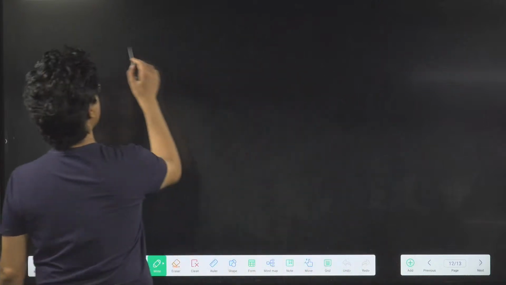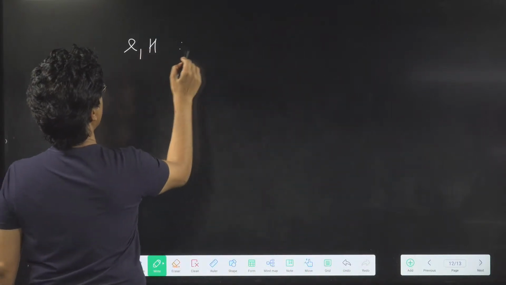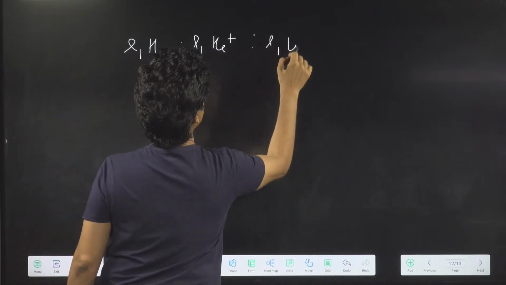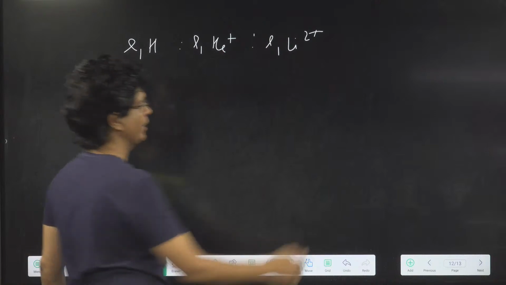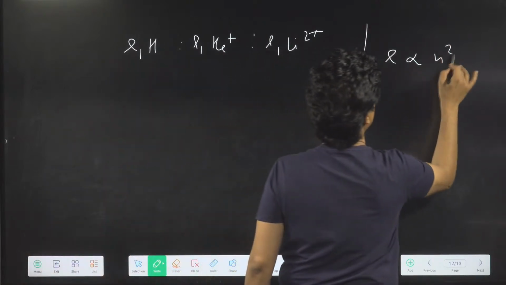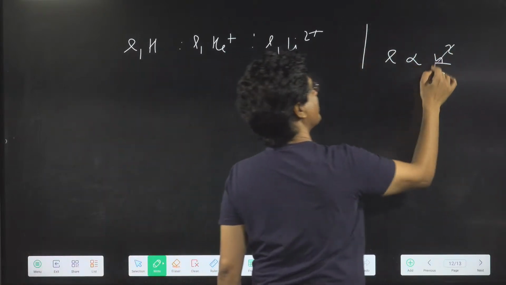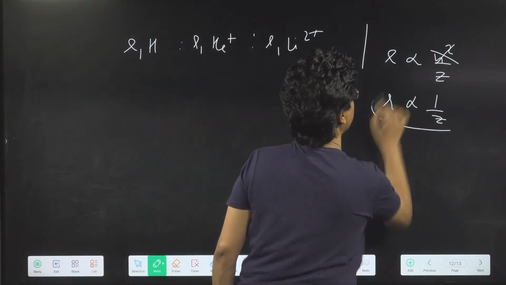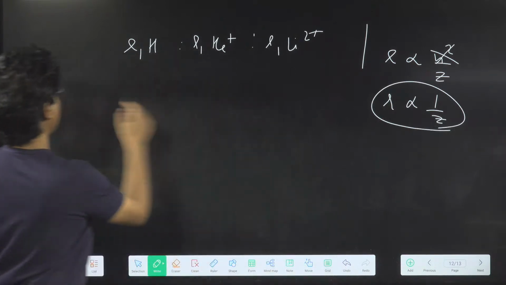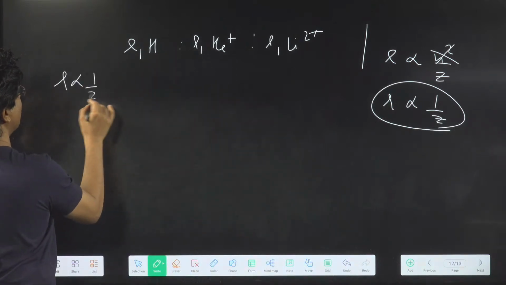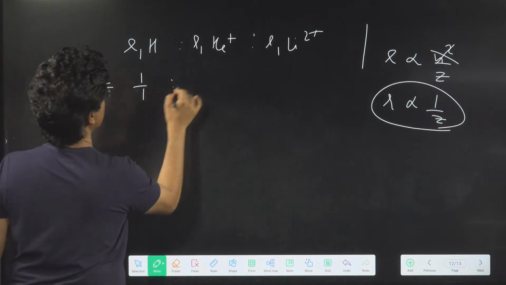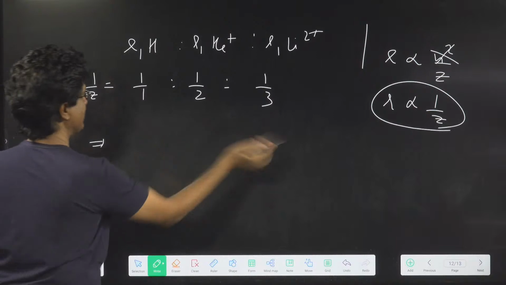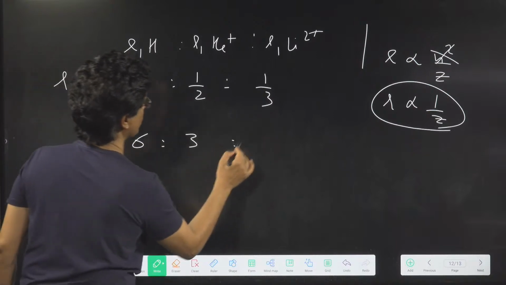So I'm saying R1 of hydrogen is to R1 of helium plus is to R1 of lithium 2 plus. Now we know that R is proportional to n square by Z. Now n is same, 1, 1, 1 each. So R is proportional to 1 by Z, which means 1 by 1 is to 1 by 2 is to 1 by 3. Or you can simply say, take the LCM, 6 is to 3 is to 2.